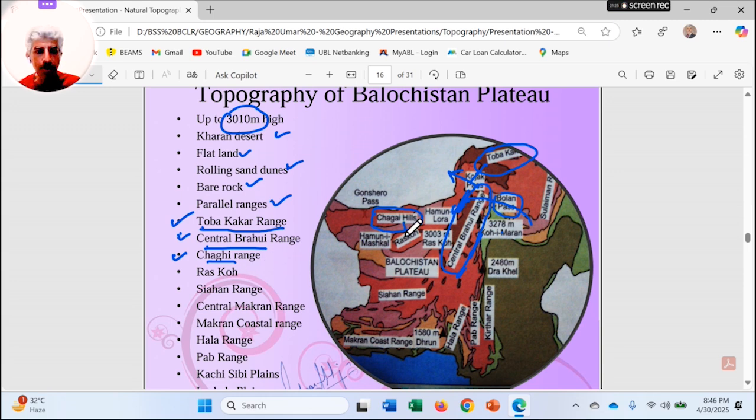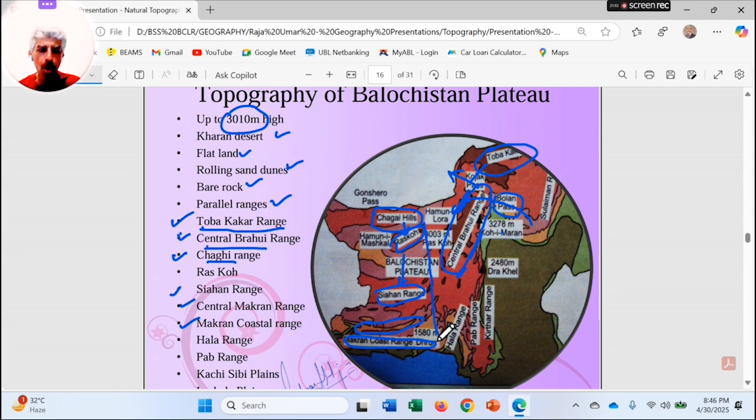Then in the south of Chagai Hills, we find Raskoh, and further downwards, we find the Siahan range. Then we find a range known as the Central Makran range, and right in the south, we find the Makran coastal range.